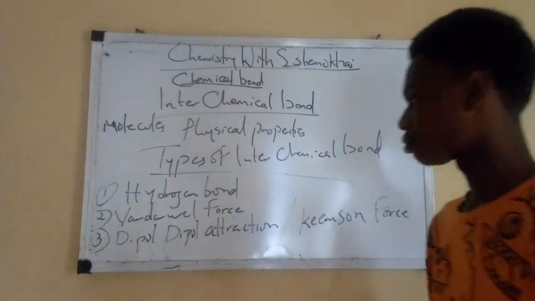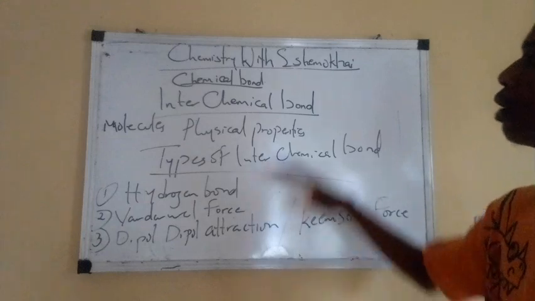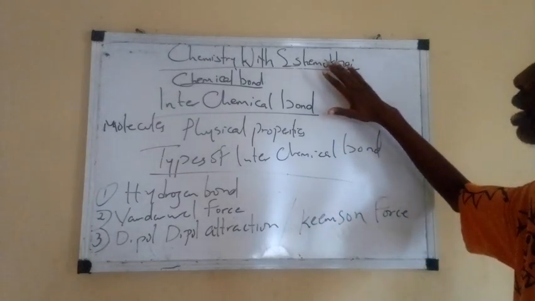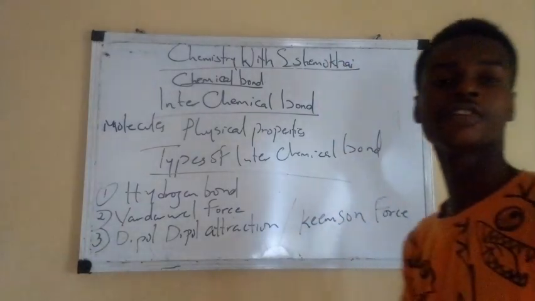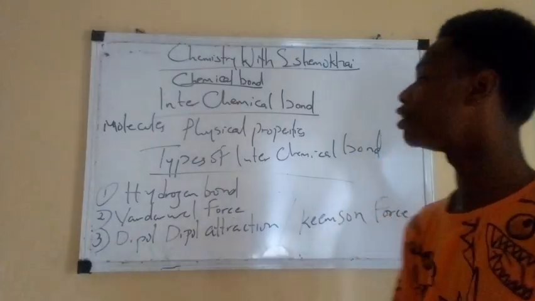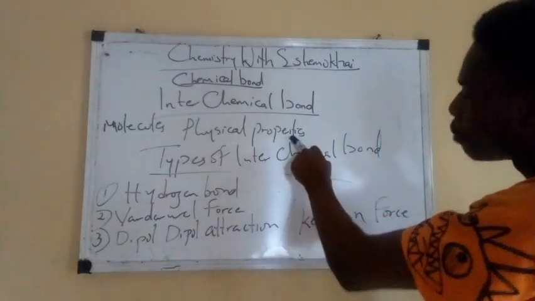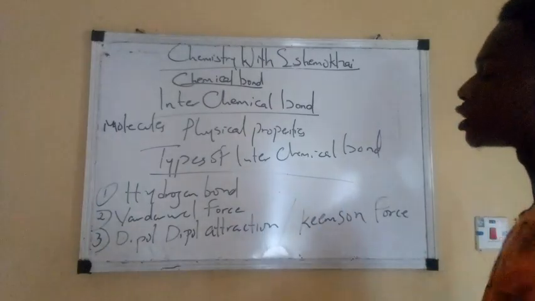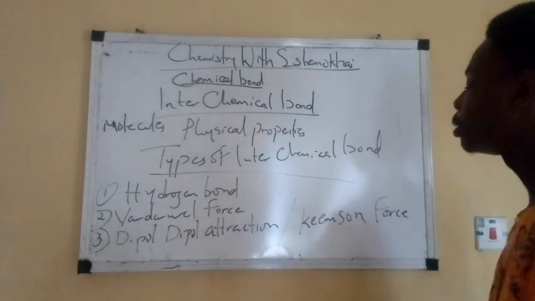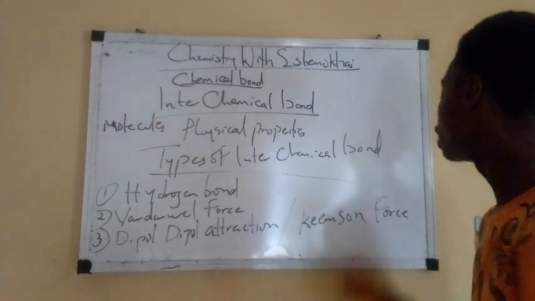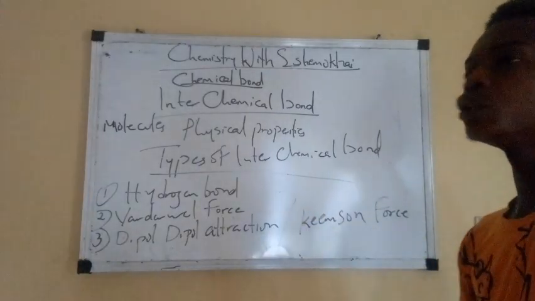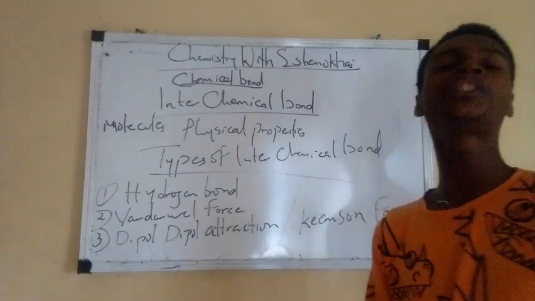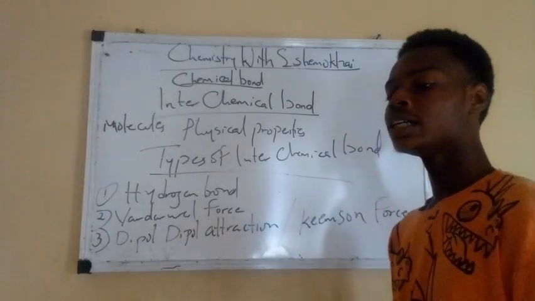Alright. Now, I've already talked about chemical bond, intermolecular bond, which is a force of attraction that exists between molecules and is responsible for their physical properties. Types of intermolecular bond: we have hydrogen bond, van der Waals force, and dipole attraction. Dipole attraction is also known as Keesom force. Now, hydrogen bond.